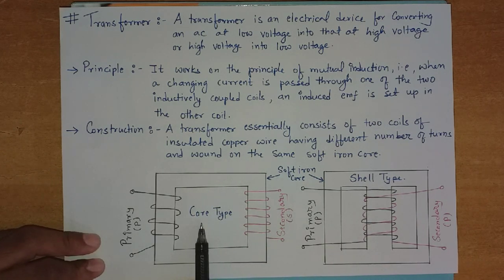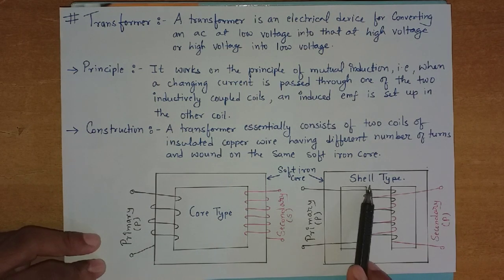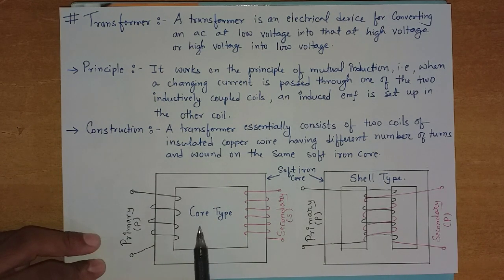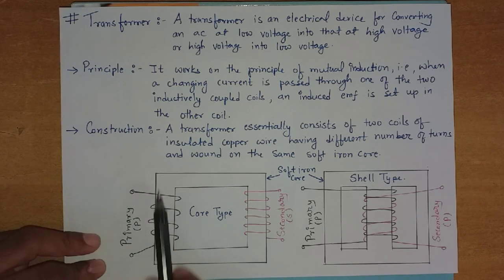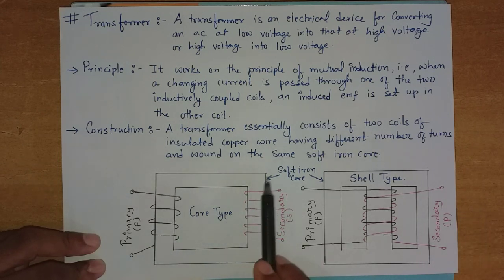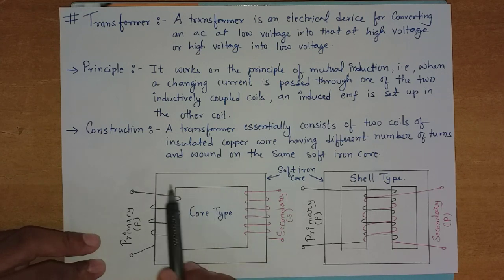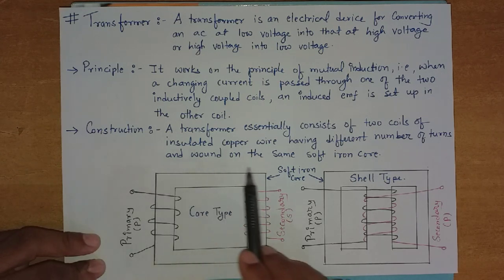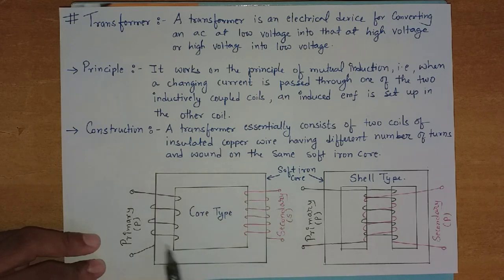One is core type, the other is shell type. This is core type. In core type, windings are done on two different arms. As you see, the windings are done on two opposite arms of this iron core. Clear? This soft iron core is hollow from inside, right? So that the magnetic field will be produced inside the hollow soft iron core only.